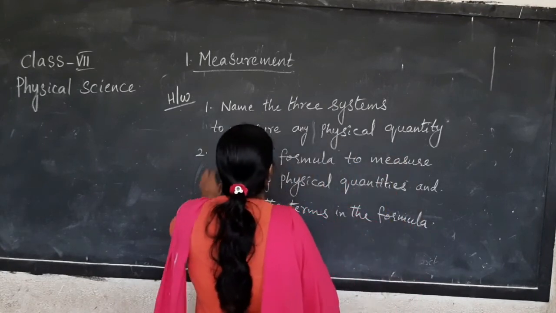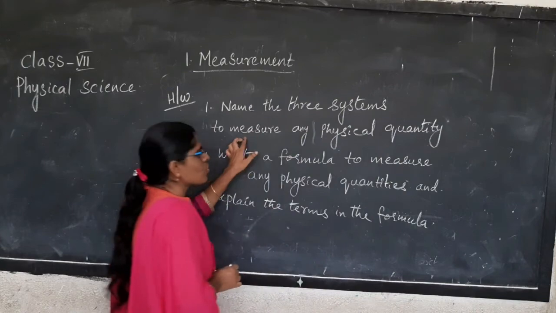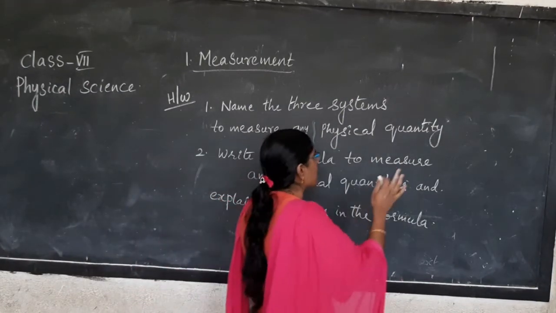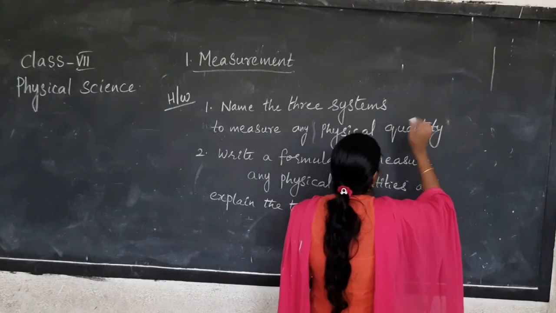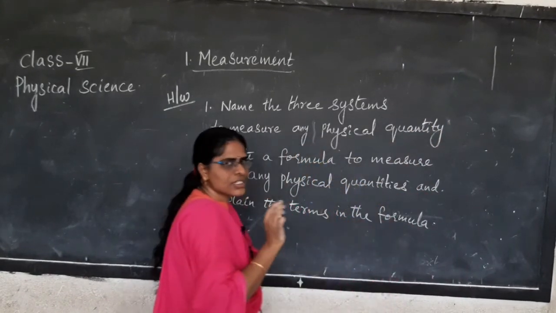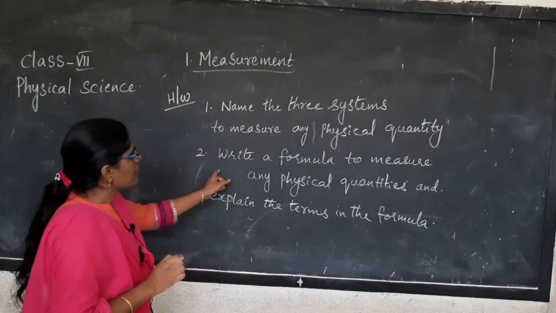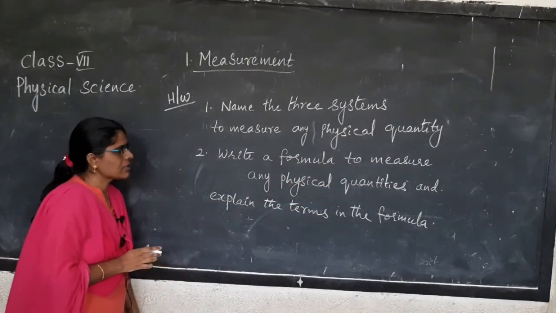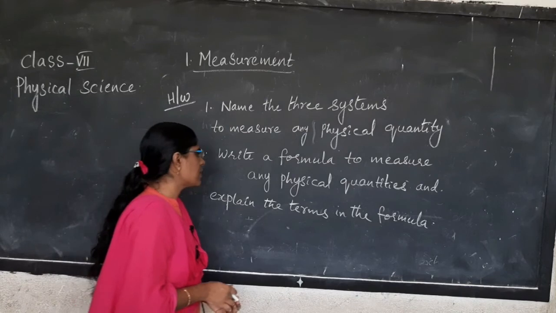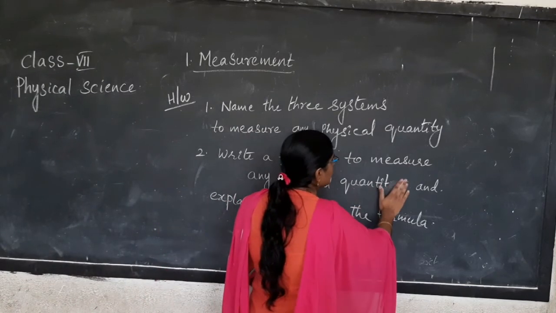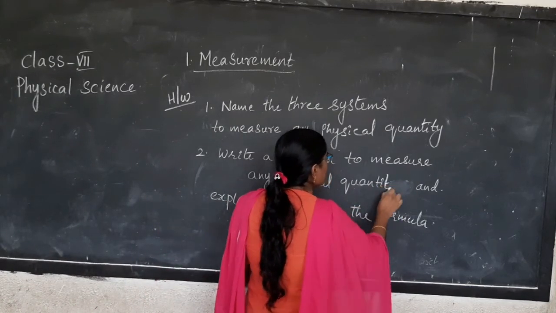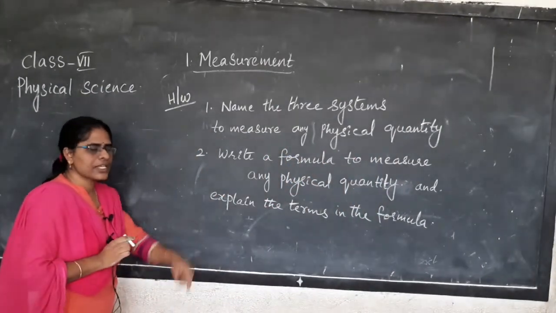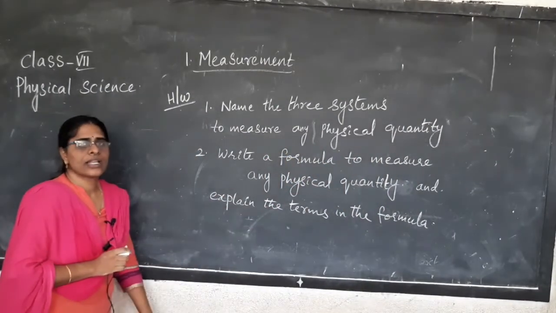Okay, name the 3 systems to measure any physical quantity. To measure any physical quantity, what are those 3 systems? You write. Okay, write a formula to measure any physical quantity, and explain the terms in it.